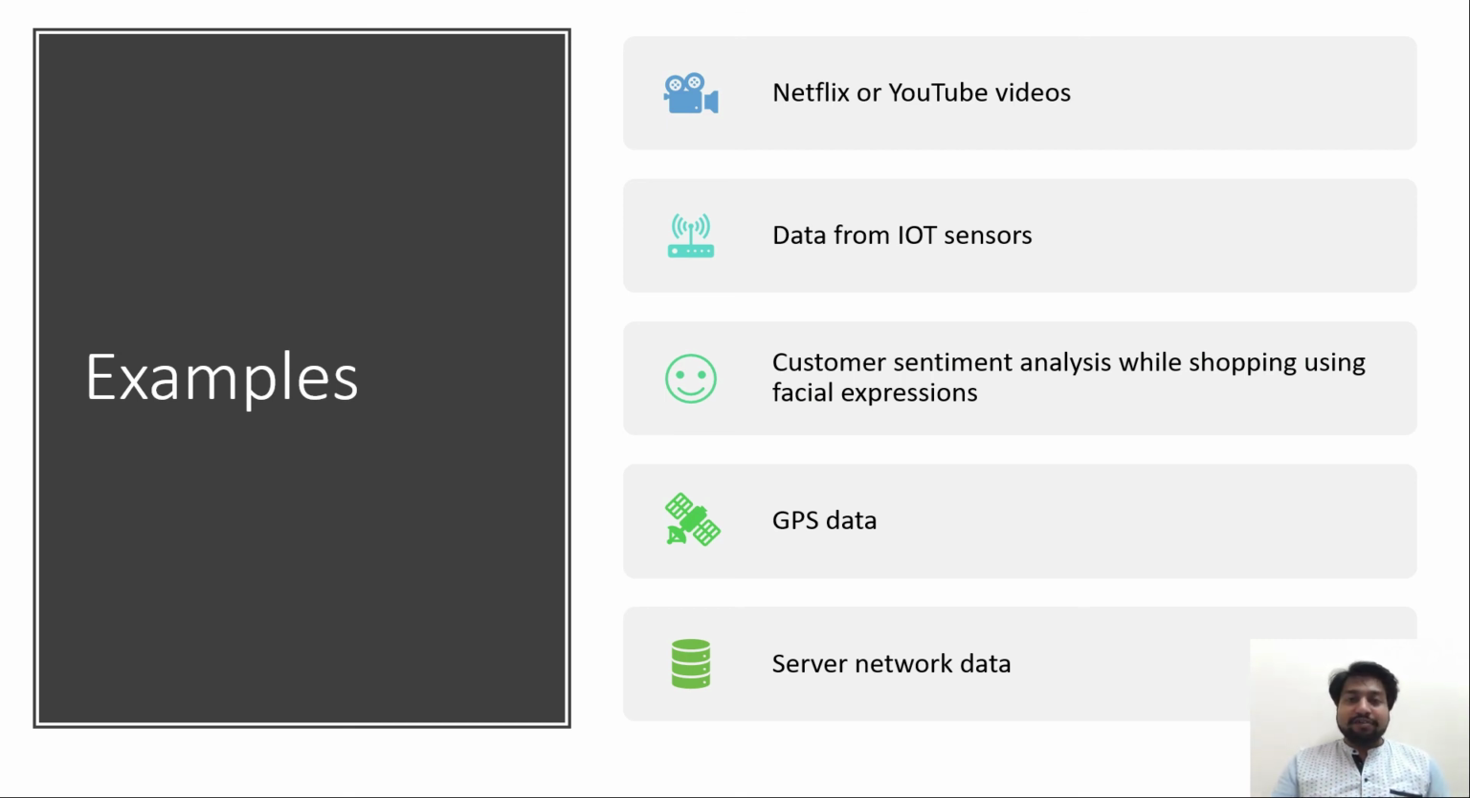Data from IoT sensors, and even customer sentiment analysis within a shop with the help of facial expressions, and the GPS data that you use while navigating directions from one location to another, are also streaming data. And even server network data, like how much traffic is there in the server and in which direction the traffic is moving, from which IP to which other IP, is part of streaming data.